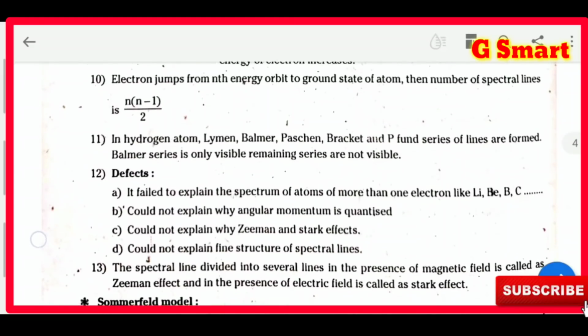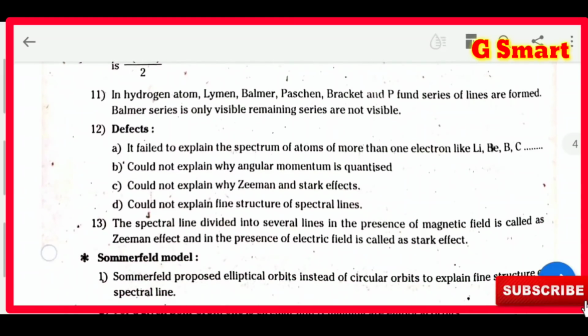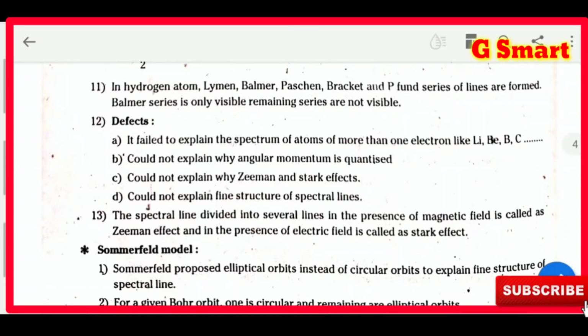Like that he explained the spectral lines. In the hydrogen atom, Lyman, Balmer, Paschen, Brackett and Pfund series of lines are formed. Balmer series is the only visible one, remaining series are not visible. That means when the hydrogen atom is jumping from other energy levels, it is giving so many lines.